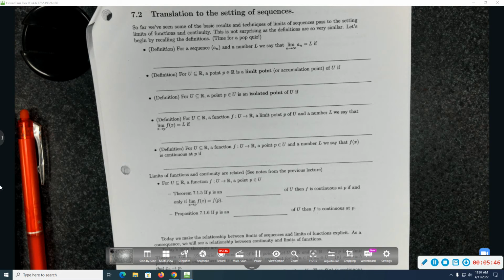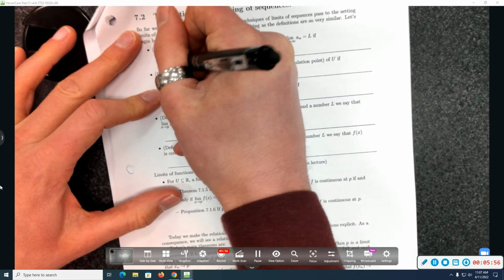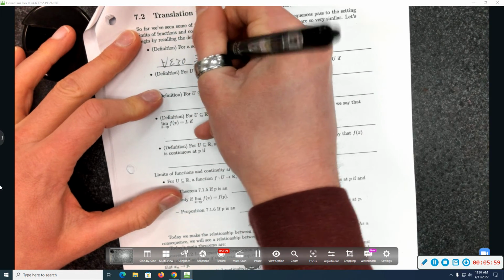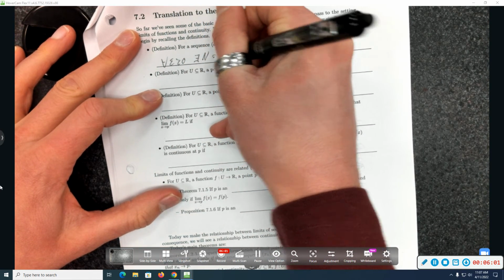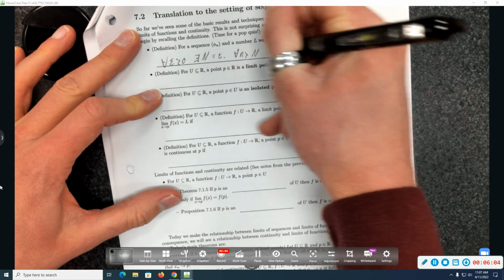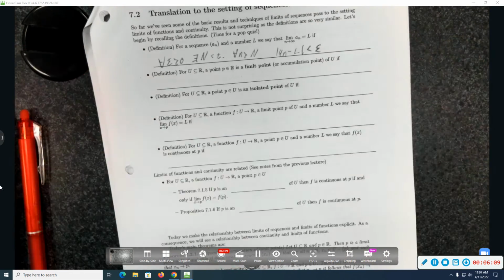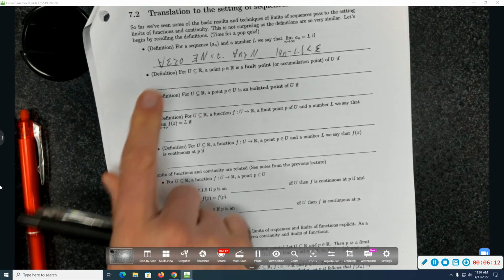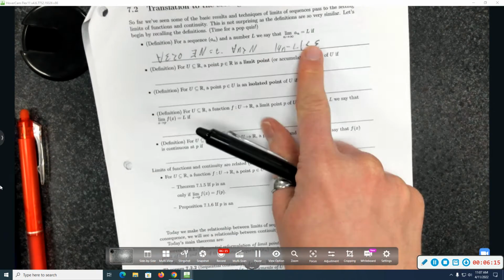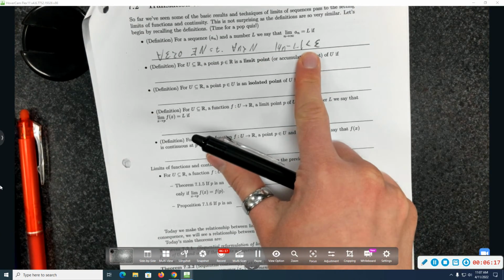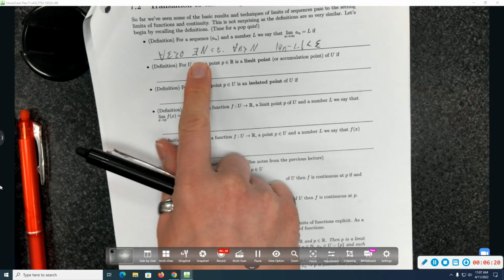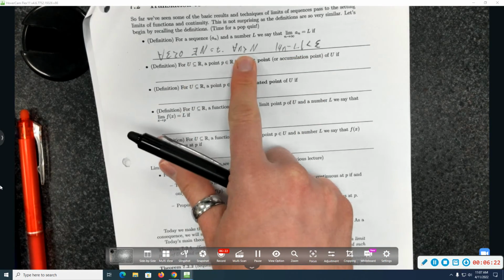All right, let's do it. What does it mean to say that the limit as n goes to infinity of a sub n is equal to L? For all epsilon greater than 0, there exists a big N so that if little n is greater than big N, the absolute value of a sub n minus L is less than epsilon. The way to read that: for any small error bound, you can get a sub n to be within that error bound of L. Not for all n, but instead there's some threshold value so that once n is past that threshold value, you have this approximation.